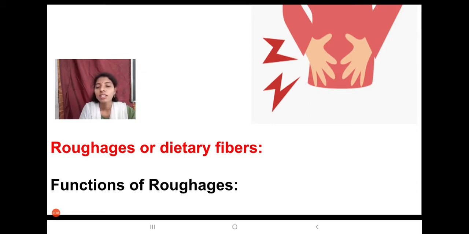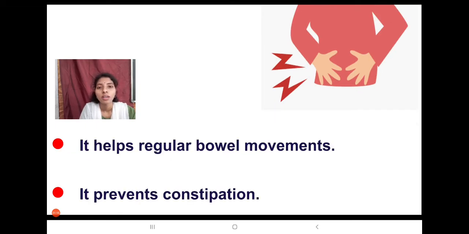Now, what are the functions of roughages? It helps regular bowel movement. When we take a roughage food, it helps regular bowel movements, and it prevents constipation.